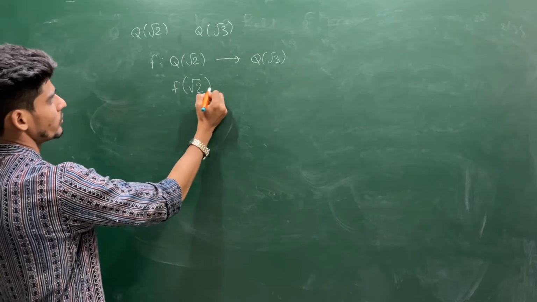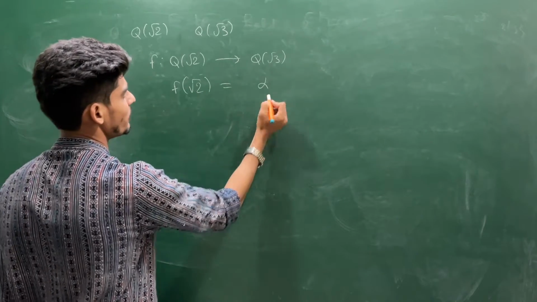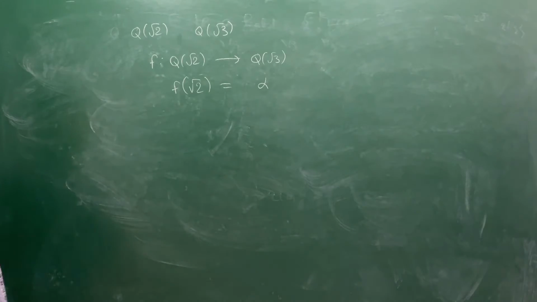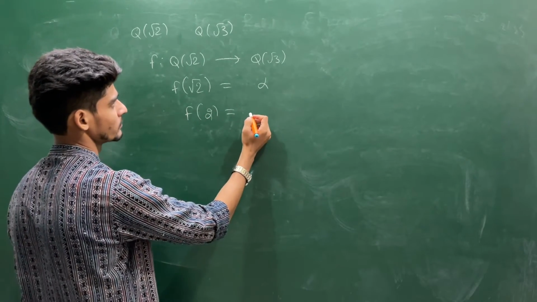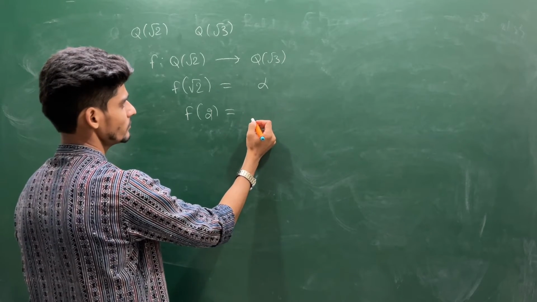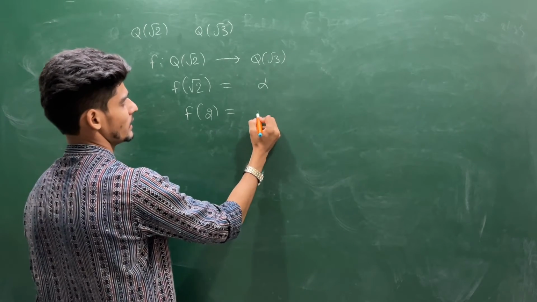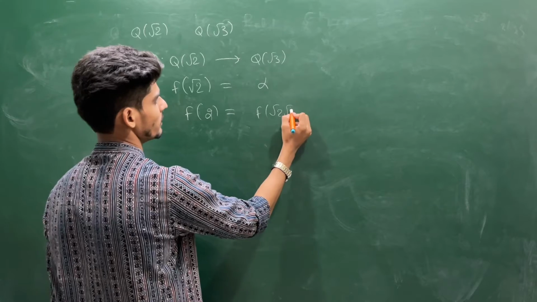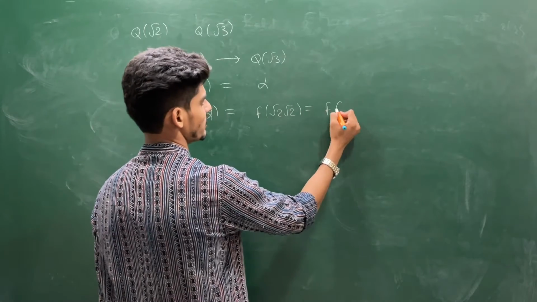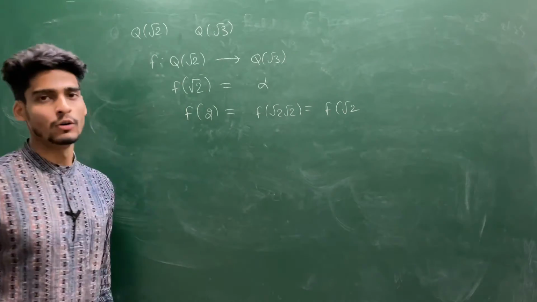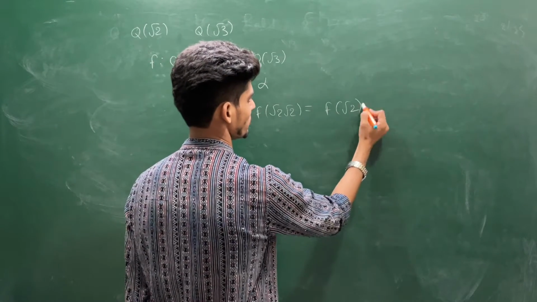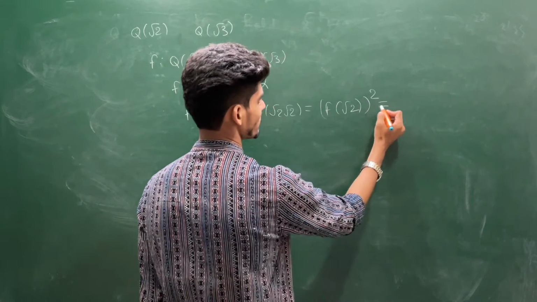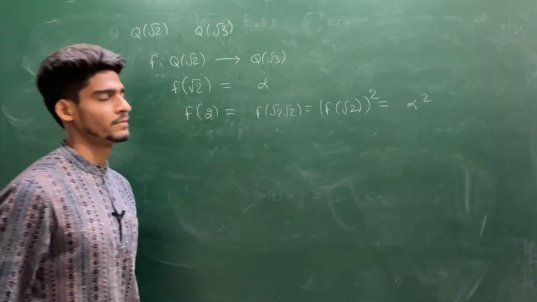Suppose your square root of 2 goes to some element, say alpha. So your 2 will go to f of square root of 2 times square root of 2, but you are looking for a field homomorphism, so it will respect multiplicative operations also. So it will be alpha square.